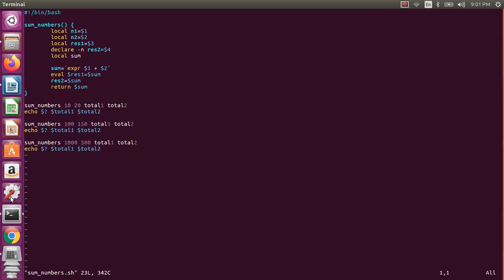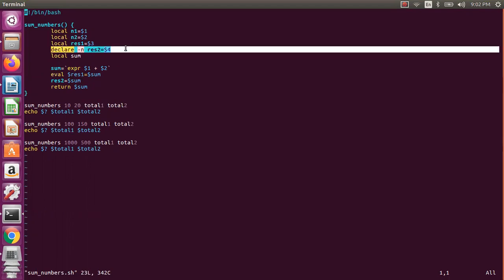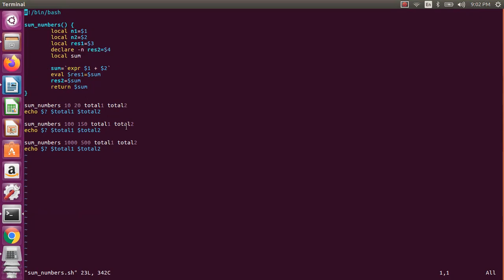So this is how the function will return, and the function will return only up to 256. If you want more than 256, you should ensure that the value is no more than 256, and you need to pass these variables. Either way, it is not that you need to pass two variables. Only one way you can do: just say total one and use the eval function, or use total one with the declare function. This is the name reference. So you can enhance the same with declare and like that.